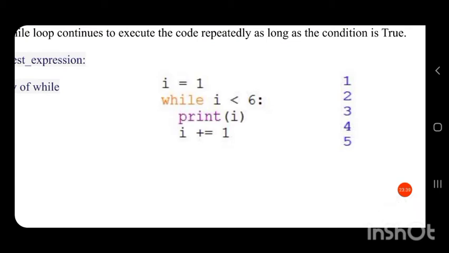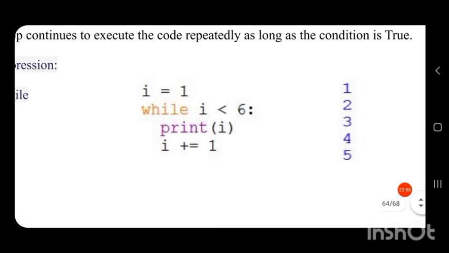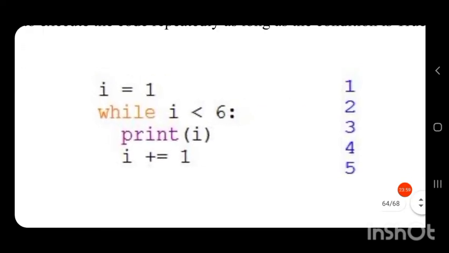Then I equal to I plus 1, that is I plus equal to 1 is I equal to I plus 1, that is I equal to 1 plus 1, 2, I becomes 2. Then again it will compare the value 2 less than 6. 2 is less than 6, yes. So it will print the value I, that is 2.